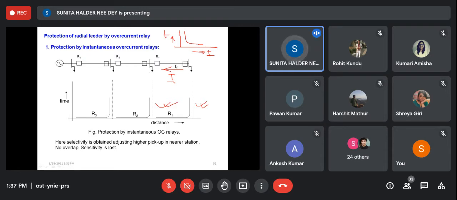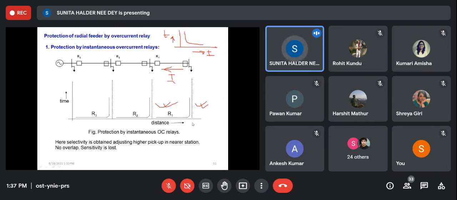When there is a fault here, obviously all the relays will trip, because if the current is high at R1, then it is far higher at R2 and R3. So discrimination or selectivity cannot be provided. So this is the limitation of instantaneous overcurrent relay.